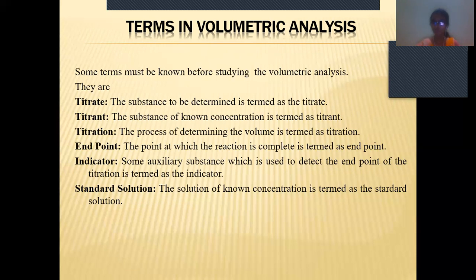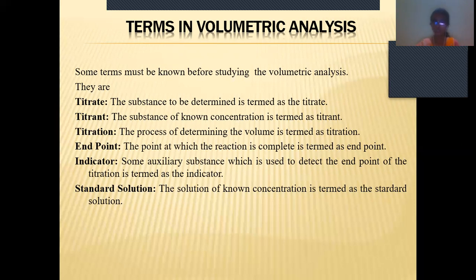The process of determining is titration. The substance used to determine the unknown is the titrant, and the unknown concentration is the titrate. The process used for determining the volume is known as titration.